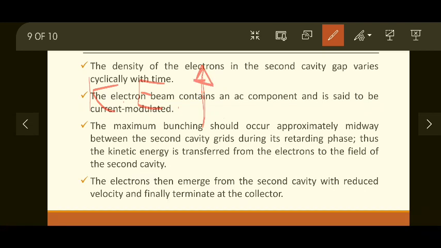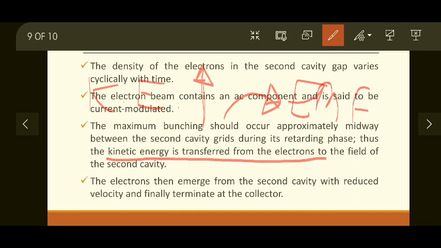Now this kinetic energy is converted into an electromagnetic field by the second cavity. So kinetic energy is transferred from electrons to the field of the second cavity. This field appears across the grid of the second cavity. The electrons then emerge from the second cavity with a reduced velocity and finally terminate at the collector.